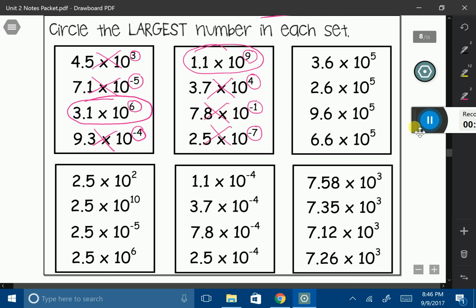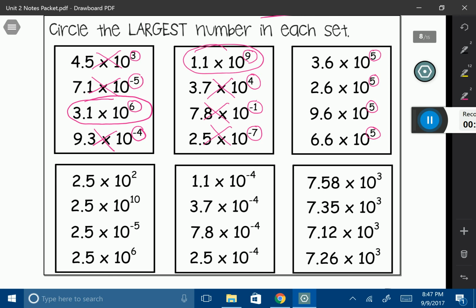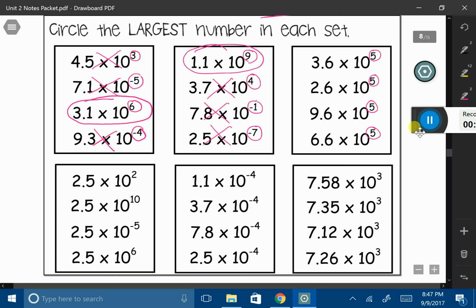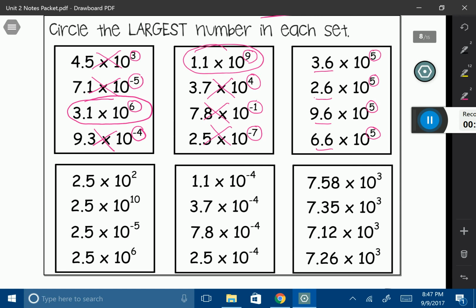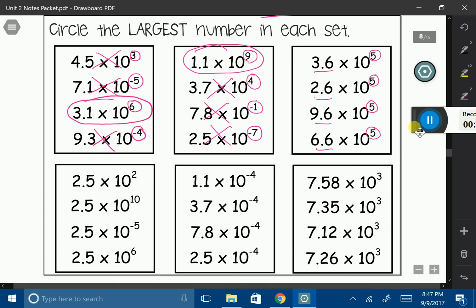Okay, in the next set of numbers, this is kind of unique because look at our exponents. All of our exponents are the same. That means that we can't determine which number is the largest with our exponent. We actually have to look at our base number. These are our base numbers. If we can't determine it using our exponents, we have to figure out which number is the biggest base. And we can see that 9.6 is the biggest base number out of the 4 that we have.